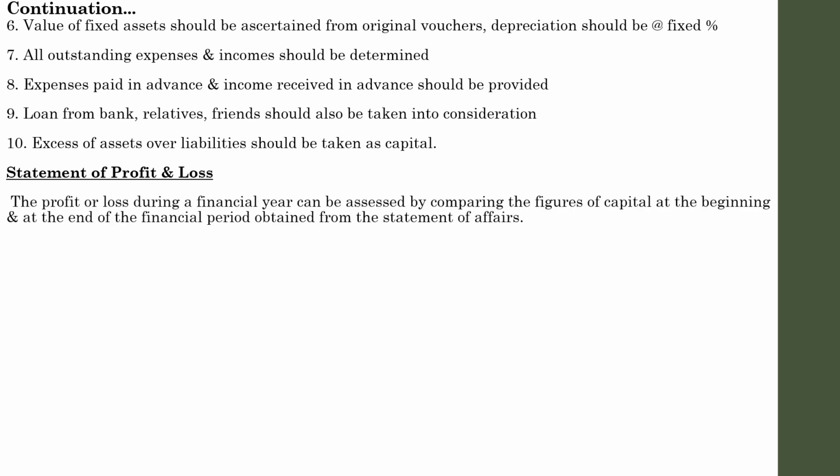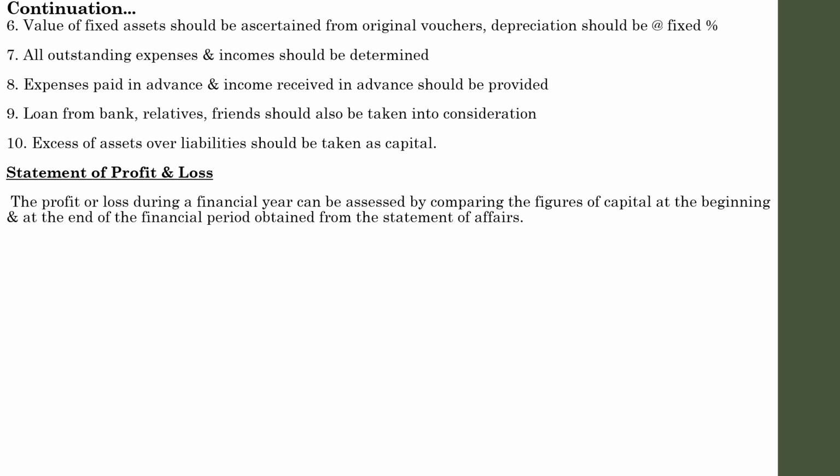The trading profit and loss account cannot be prepared from a single entry record because a concern following a single entry neglects all the nominal accounts. But an approximate figure of profit or loss can be obtained in an indirect way by comparing the figures of the capital at the beginning and at the end of the financial period.